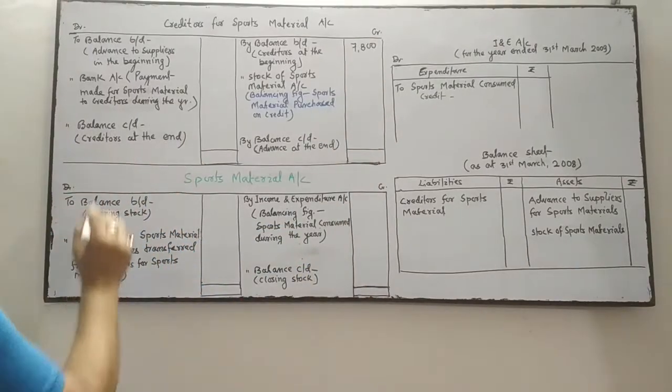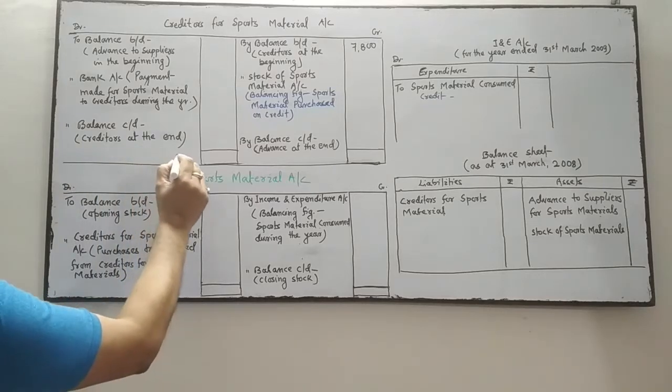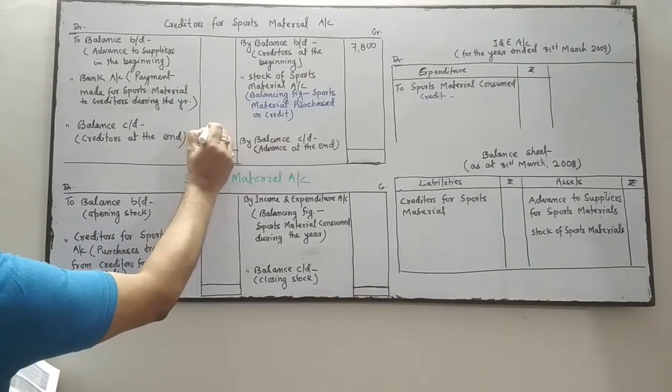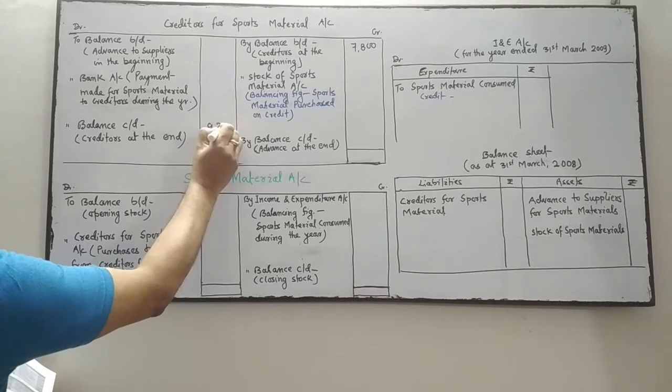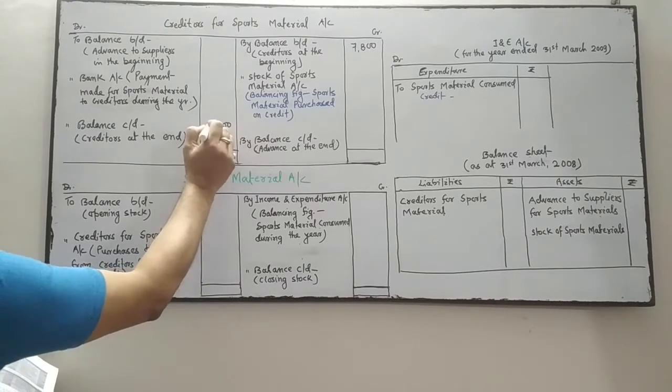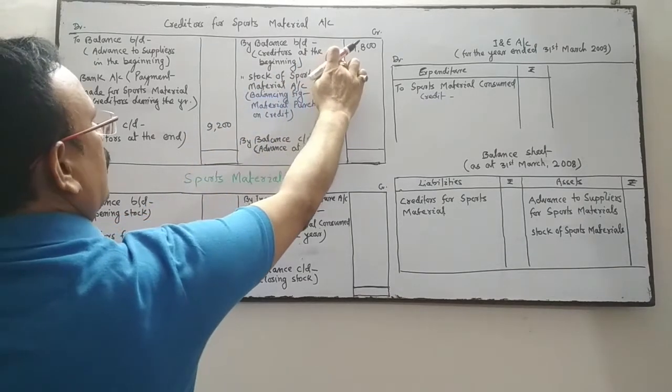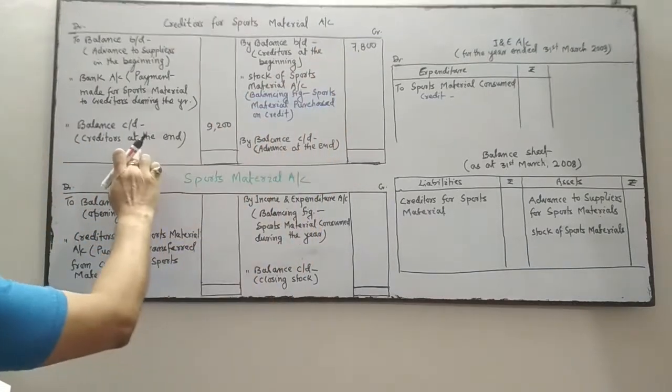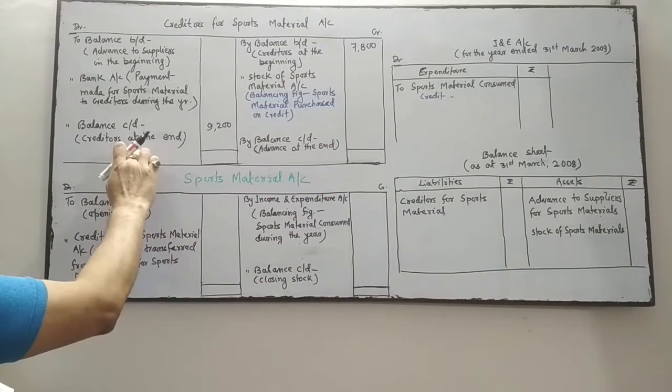And creditors for the sports material at the end is 9,200. So this is the opening creditors of sports material, and this one is the closing creditors of sports material.